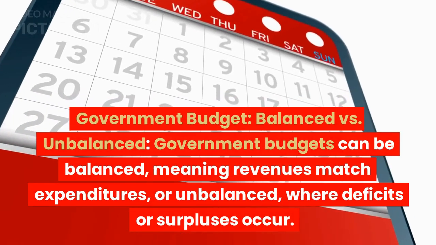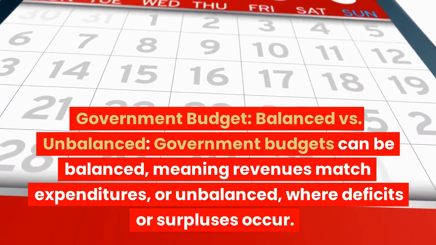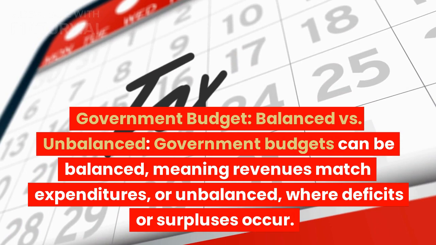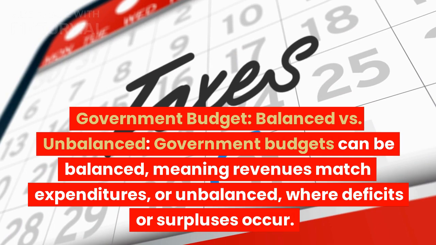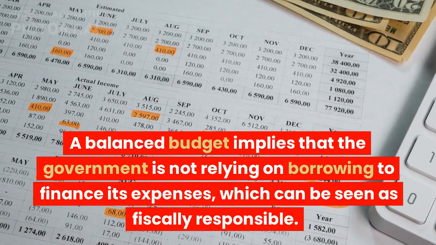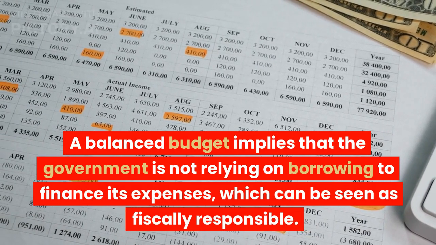Government budget, balanced versus unbalanced. Government budgets can be balanced, meaning revenues match expenditures, or unbalanced, where deficits or surpluses occur. A balanced budget implies that the government is not relying on borrowing to finance its expenses, which can be seen